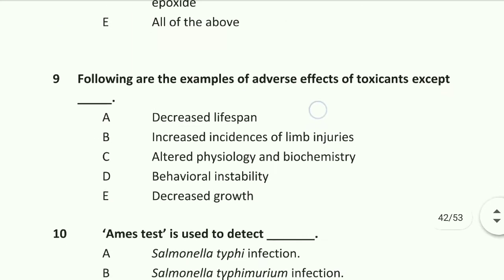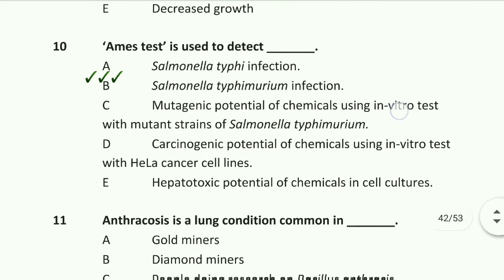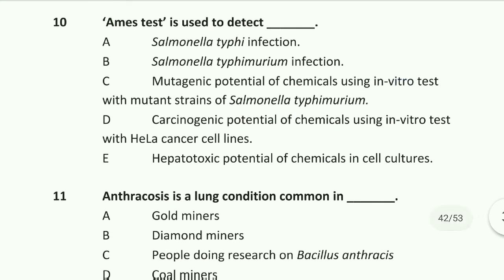Question number 9: the following are examples of adverse effects of toxicants except increased incidence of limb injury. Option B is right: increased incidence of limb injury is the exception among the adverse effects of toxicants.